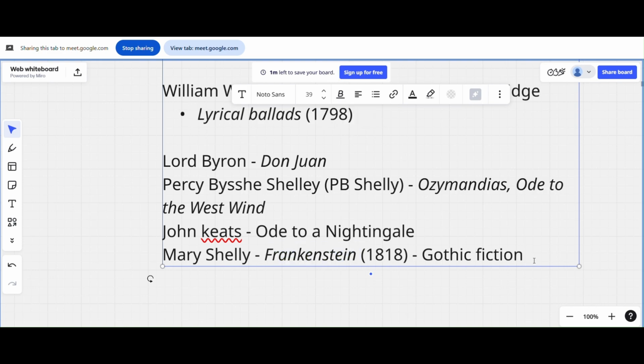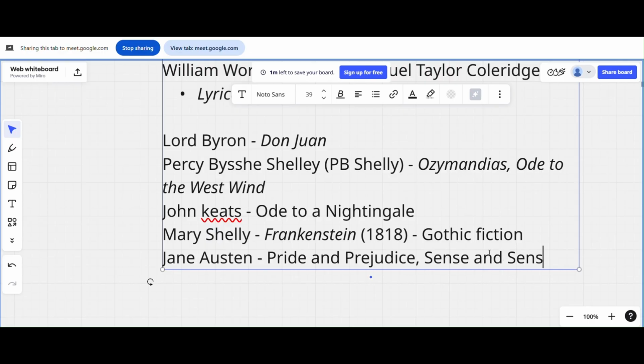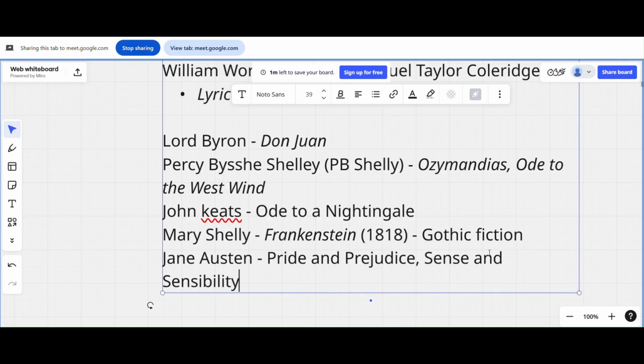And what else? Jane Austen. Jane Austen started here. Pride and Prejudice, Sense and Sensibility. Novels started appearing from here. They are talking about social critique, like how marriage in a patriarchal society is bad, how women are forced. All this stuff they started talking about now. The focus has changed so much already, about family and all.